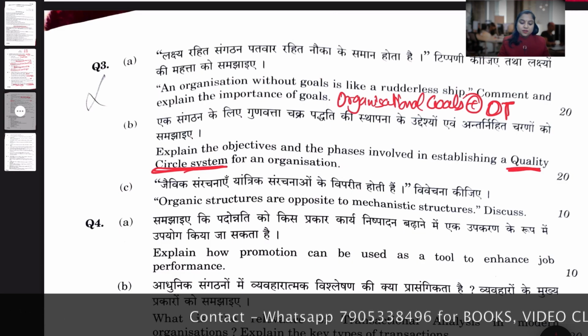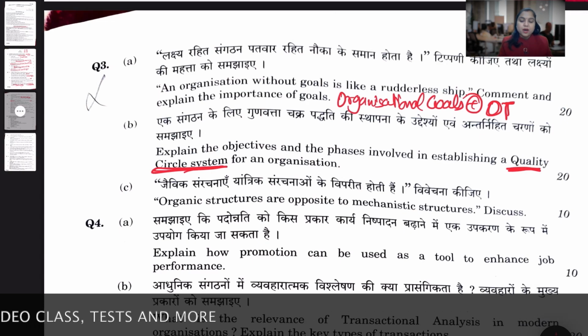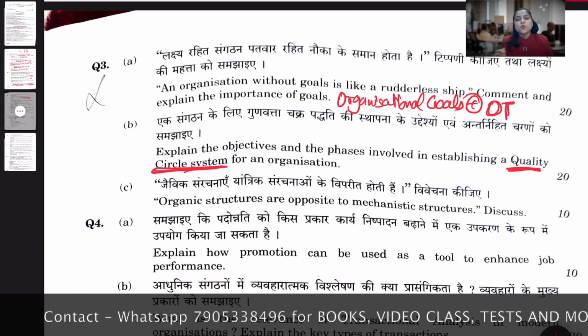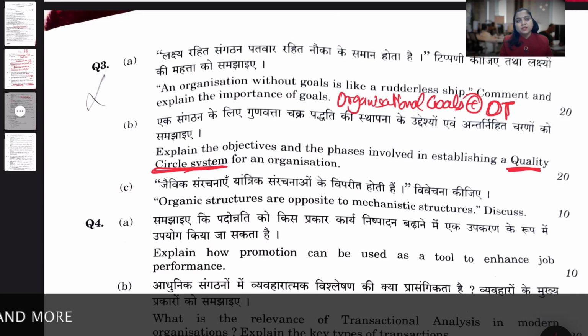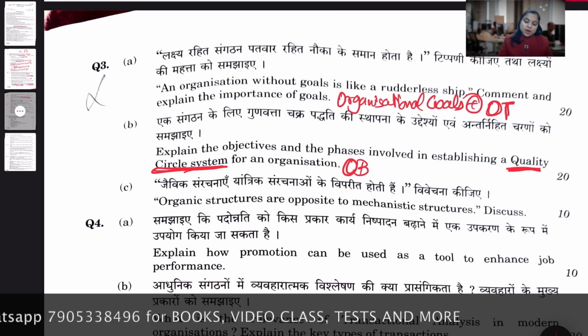So quality circle is like a statement wise question that has been asked. In this question you have asked me about the objective and phases of quality circle system for an organization. So quality circle, I highlighted, is the name of the chapter. Subject is related to organization behavior. Clear? Next we have 3C.